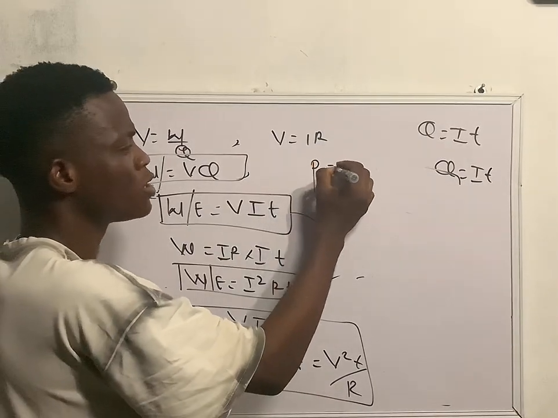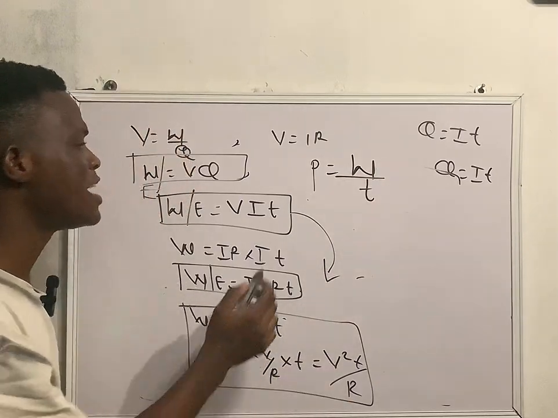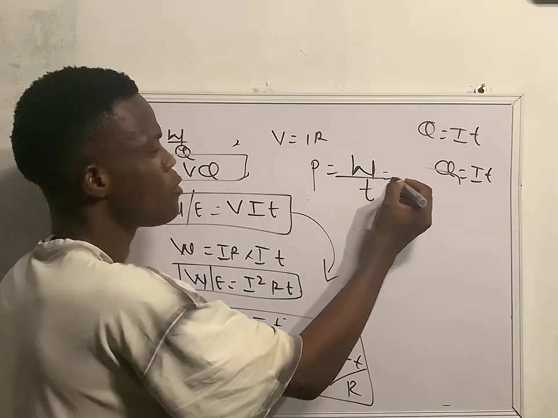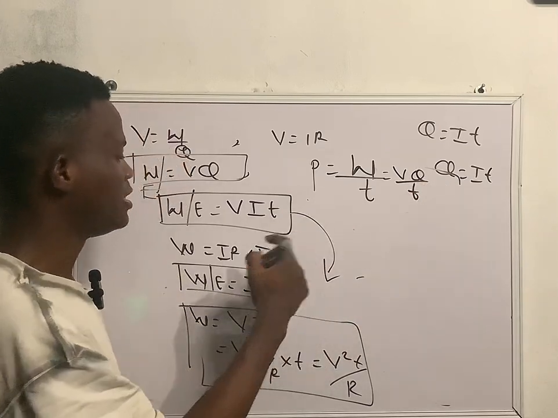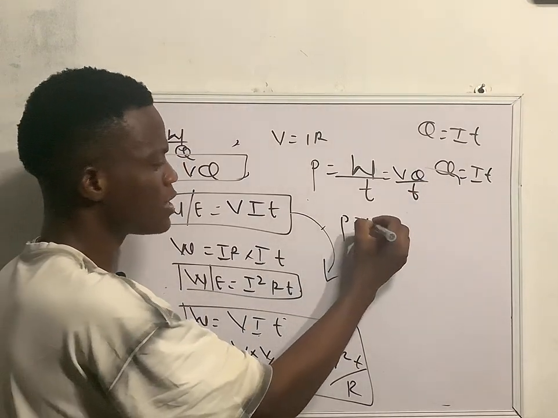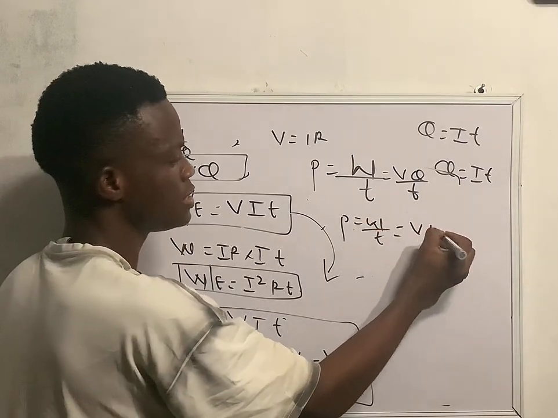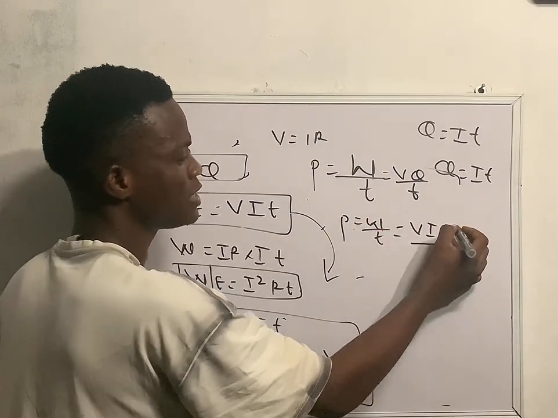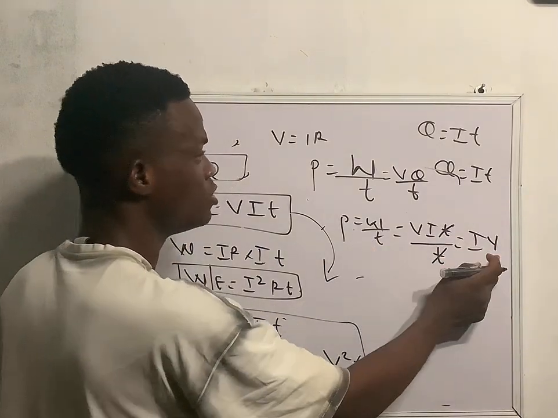So power is equal to work over time. Power is work over time. Anywhere I see work, I will just put VQ. My power is VQ over time. This is the first formula for power. The second one is, my power is equal to work over time, but this one is VIT over time. Time cancels time, so I will have IV. So my power is equal to IV here.